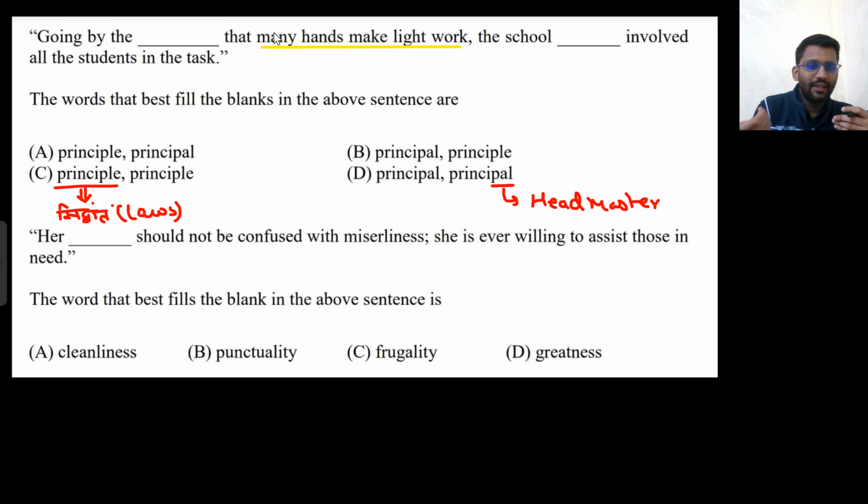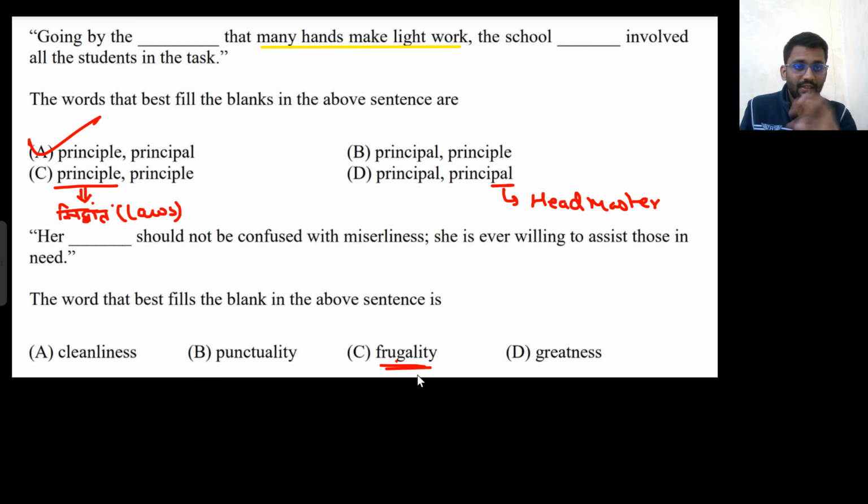So principal, PRINCIPLE, and in the next one PAL. Okay, so that's how I remember. So just a trick I told you. So principal, so A option will be there. Now her dash, now I don't know the meaning of this equality, so still I will solve this problem.